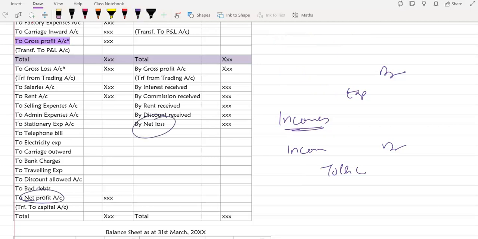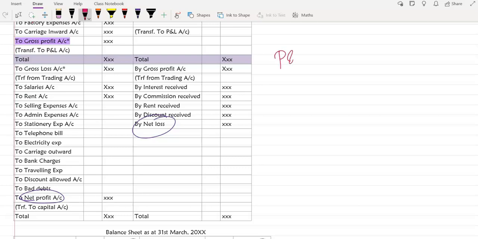Again you have two ways: the normal or actual way is to record the net profit with profit and loss account debit, because obviously the debit side will be shorter. So to balance it, profit and loss needs to be debited, and net profit account credited, because net profit is our gain, and gains are credited for the increase.